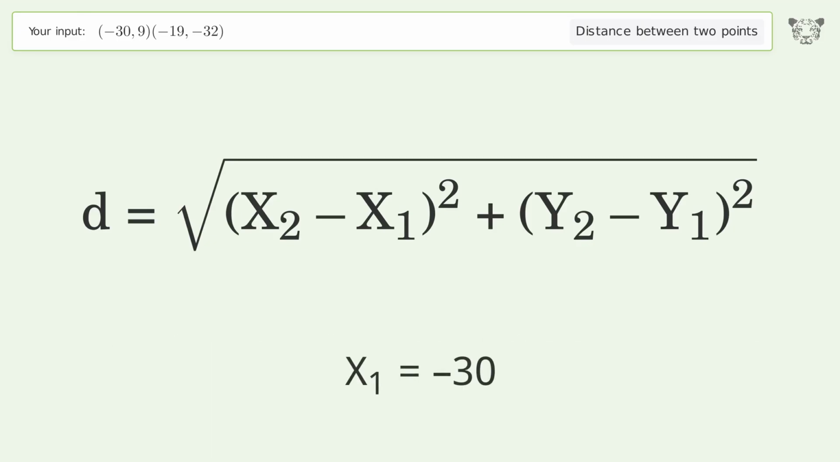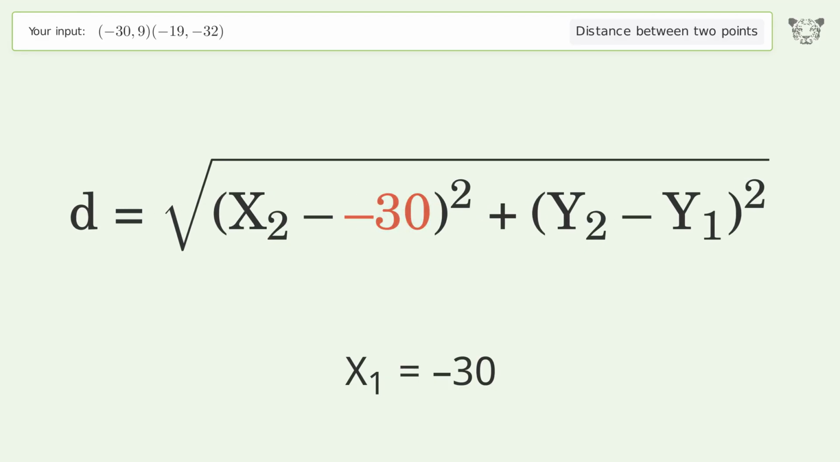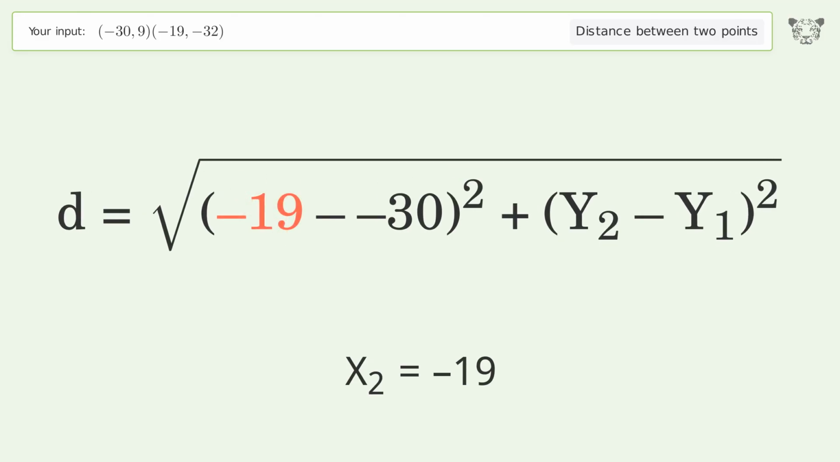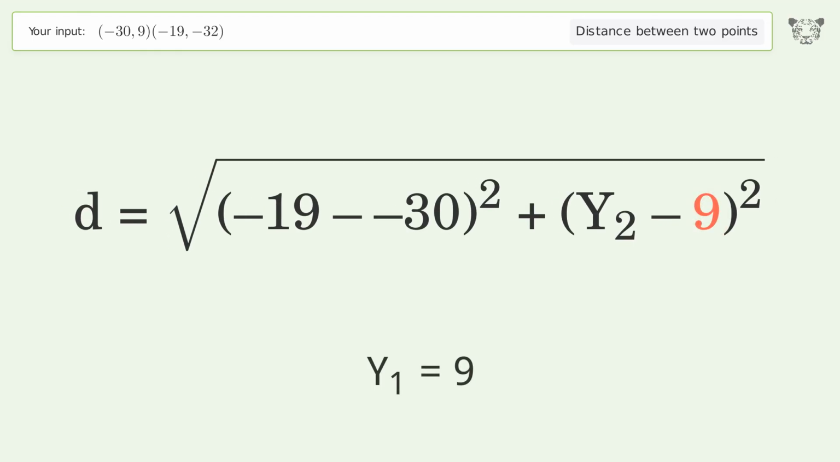x1 equals -30. x2 equals -19. y1 equals 9. y2 equals -32.